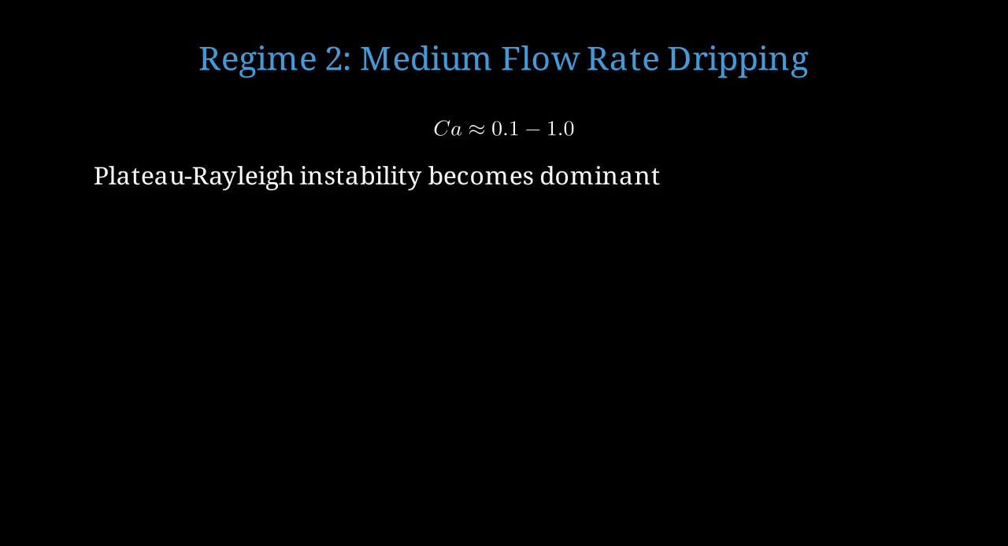In the second regime, at medium flow rates, we enter the dripping mode. Here, the capillary number is typically between 0.1 and 1.0. At these flow rates, a phenomenon called the Plateau-Rayleigh instability becomes dominant. What is Plateau-Rayleigh instability? It's a fundamental instability where a cylindrical column of liquid spontaneously breaks up into droplets.